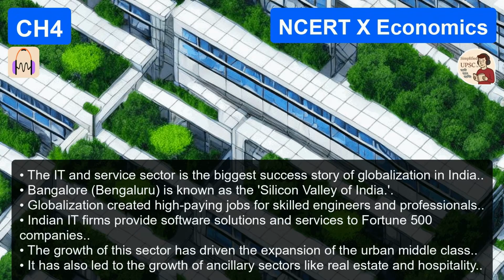What can the government actually do? Because earlier we asked if they were responsive. What should they do to be responsive? The NCERT prescribes a few specific policy steps. Number 1, labor laws. The government must ensure they are implemented properly so workers get their rights. Not just on paper, but in reality, stop the exploitation in the garment factories. Number 2, support small producers. Yes. You can't just throw them to the wolves.